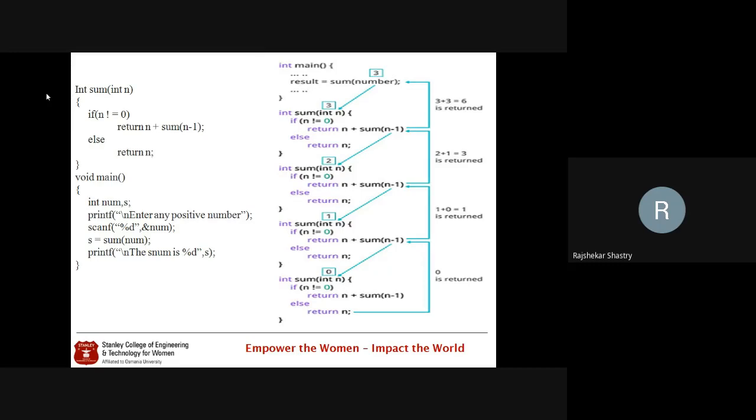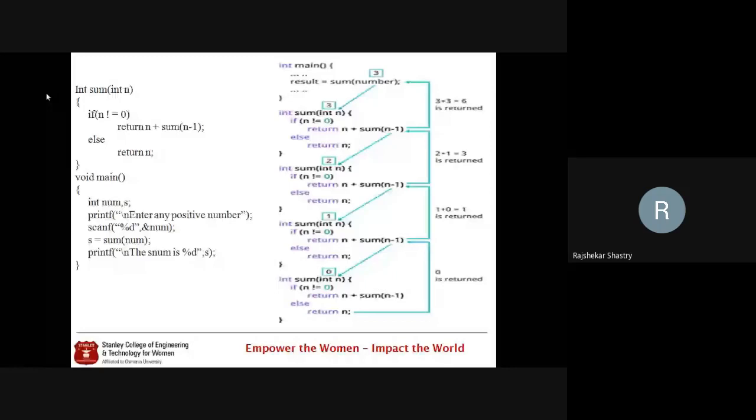Therefore, the if condition is going to be executed, and as a result, 3 plus sum of 3 minus 1, that is 2. And then sum of 2 is again a recursive call. In that recursive call, again n is not equal to 0, so you'll have 2 plus sum of 2 minus 1, which is 1. Likewise it will continue. And once the recursive function goes to the base case, from there onwards the return values go up through to the main function.